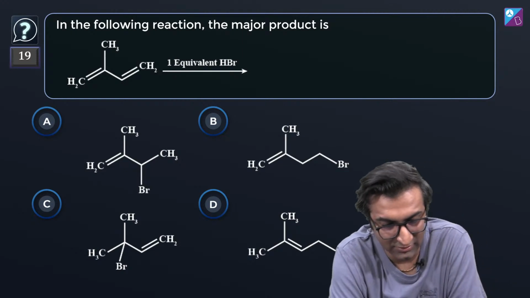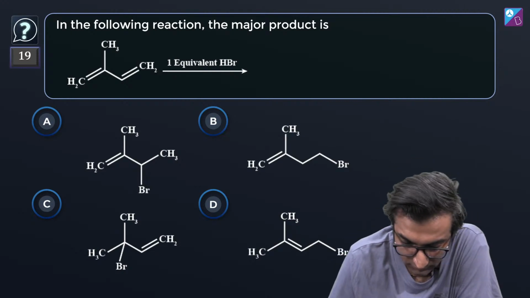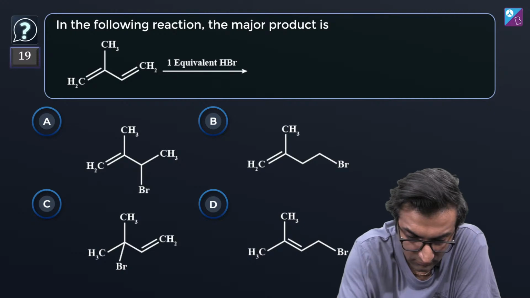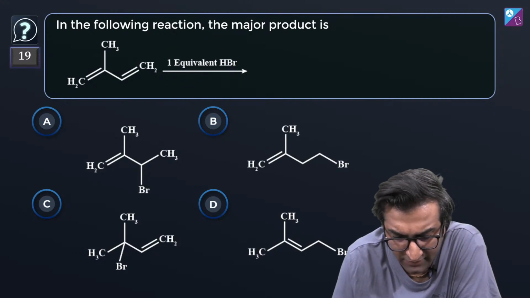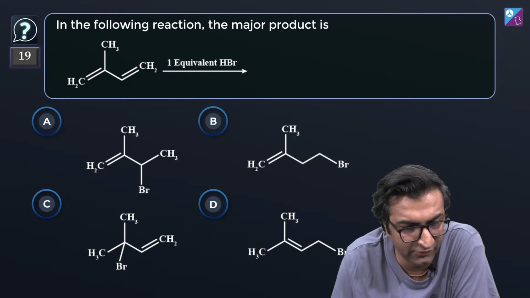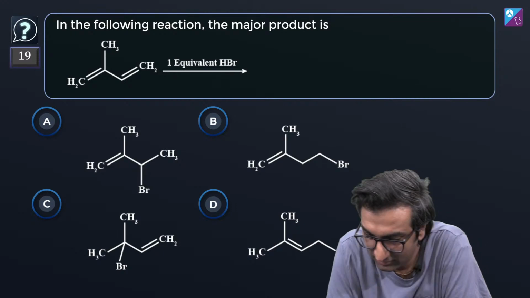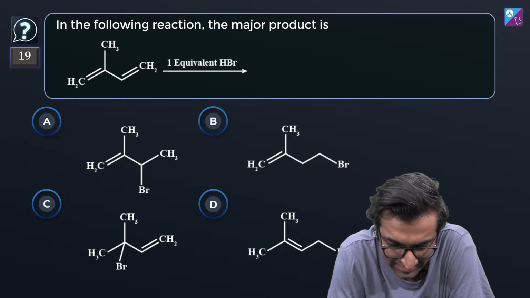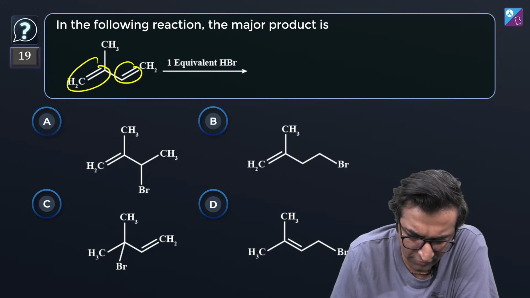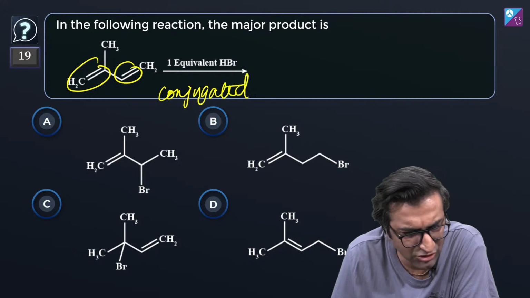In the following reaction, what is the major product? You've got one equivalent of HBr. I think you guys were talking about a similar question. No, that was on Discord, not on Telegram. This is interesting. We got one equivalent of HBr, and there are double bonds. They are conjugated double bonds, no?